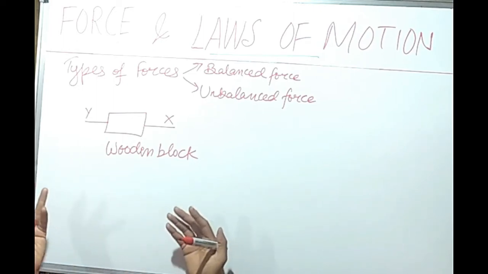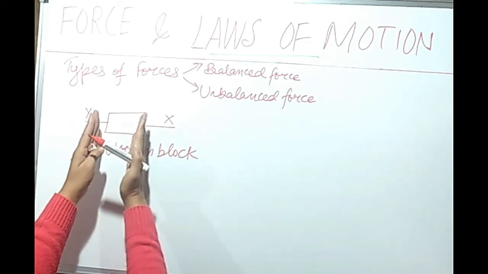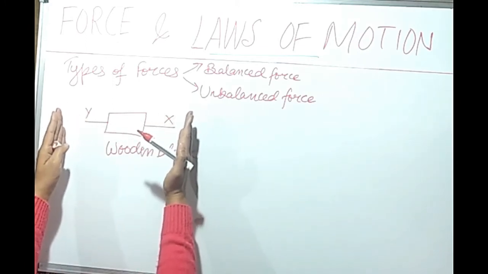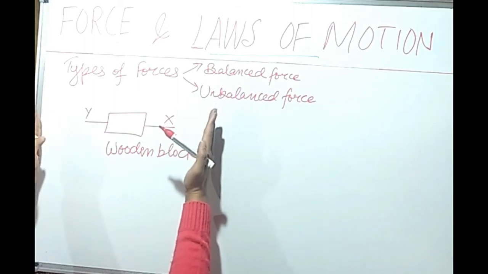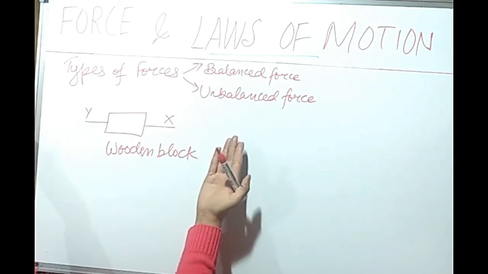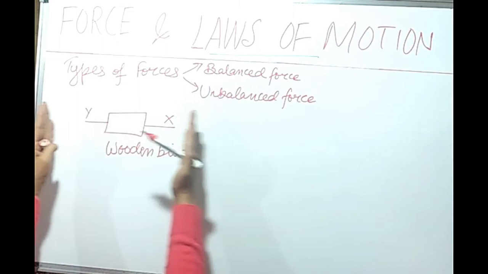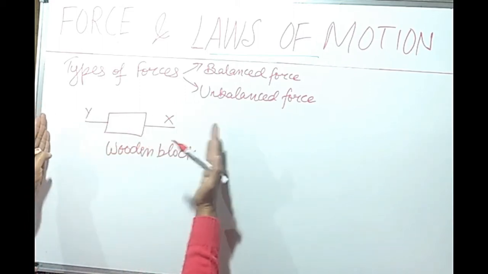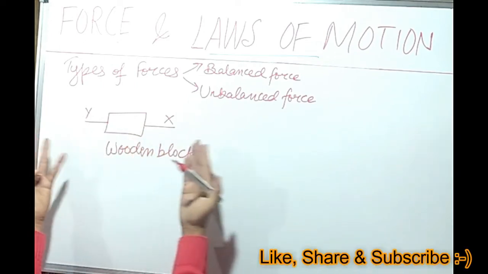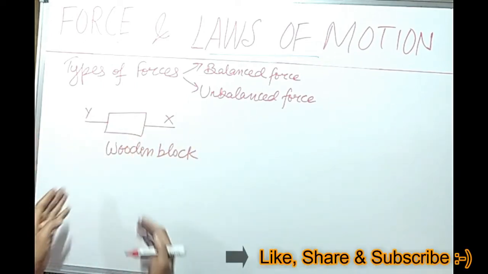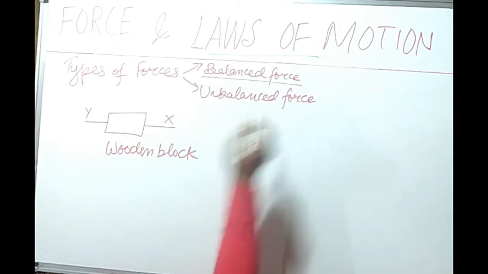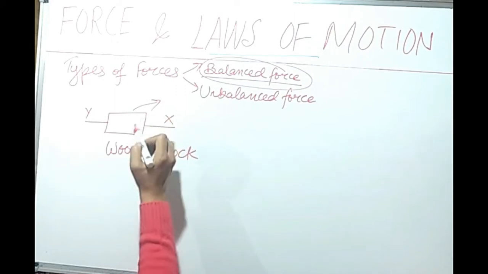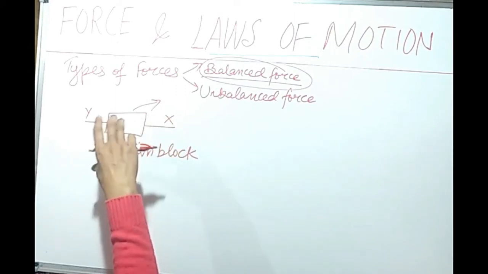But what will happen if I apply equal force in both the directions? In the X direction and Y direction, I am applying, let's say, 5 Newton in both the directions. Then obviously the block will not move because equal force is acting on both the sides, and that is also in the opposite direction. So the wooden block will not move. And that is called the balanced force. This balanced force doesn't change the state of rest or state of motion of the object.